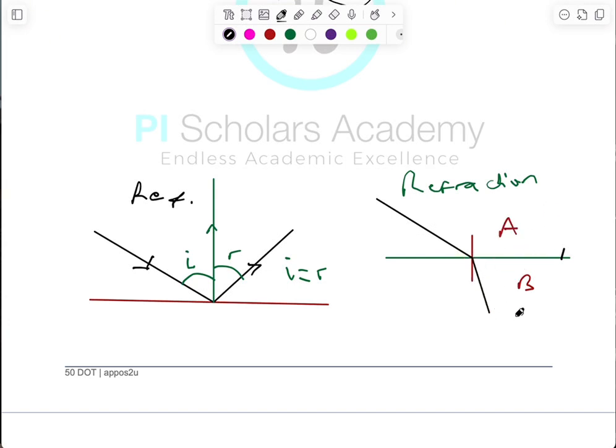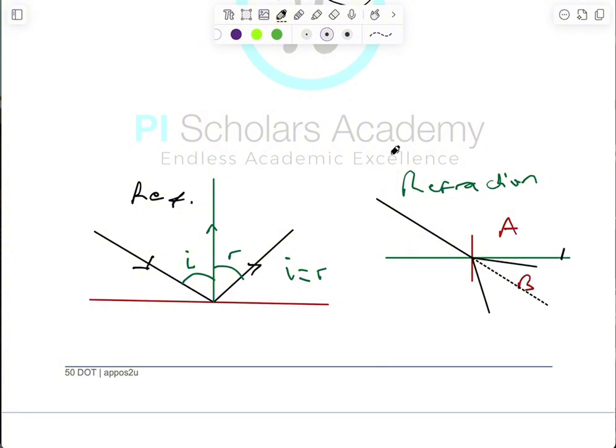If you have it like this, what it implies is that this medium is actually a what? A denser medium than the previous medium. So when you're moving from a less dense medium to a denser medium, the light ray will bend towards the normal. But when you're moving from a denser to a less dense medium, something like this, the light will bend away from the normal. And as you can see, this was supposed to be the normal path that the light was supposed to follow, this right here.